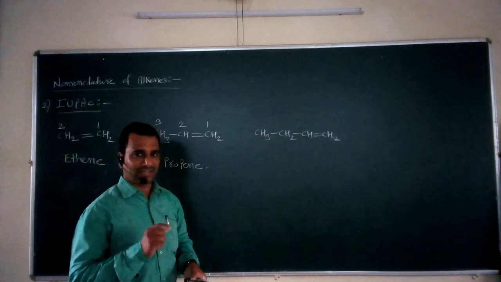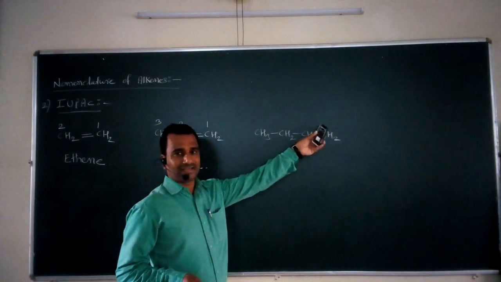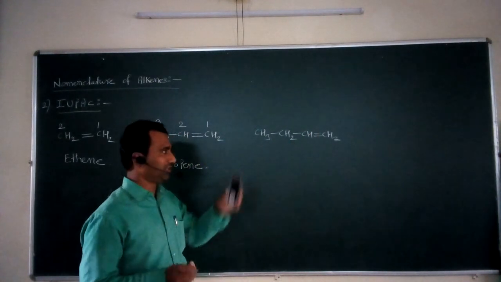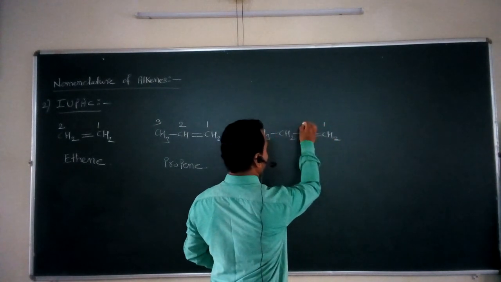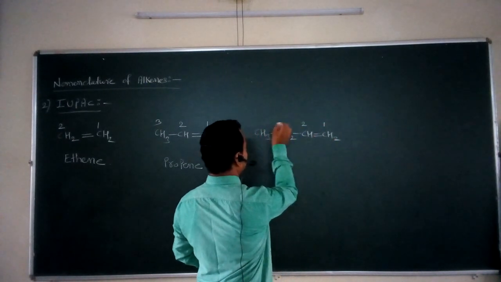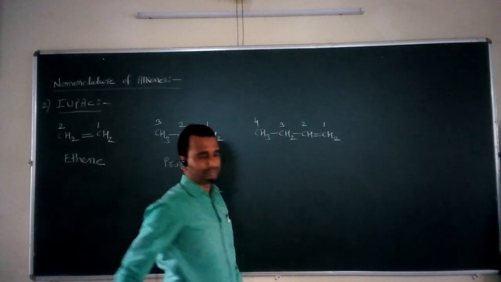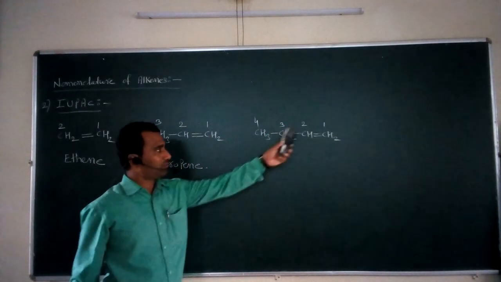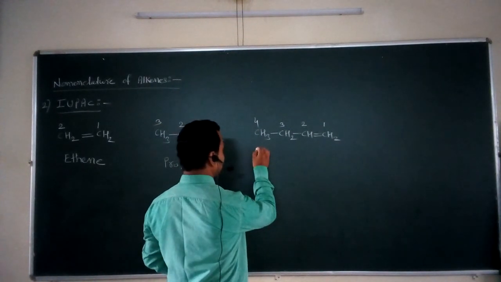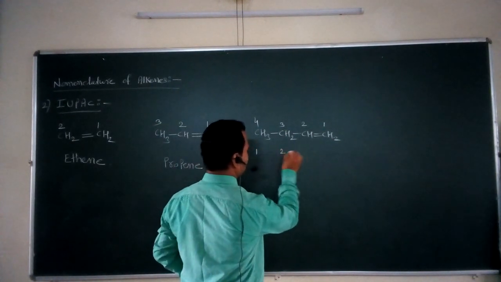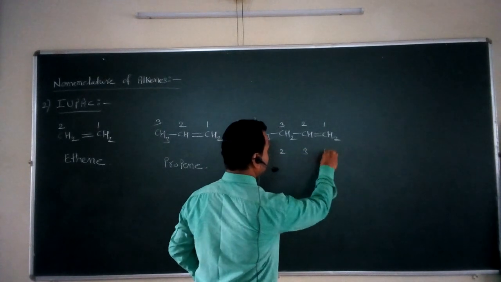I have shown both numberings here. First carbon, second carbon, third carbon, fourth carbon. This is one possible method. Or secondly, you may number it like this: first, second, third, and fourth carbon.